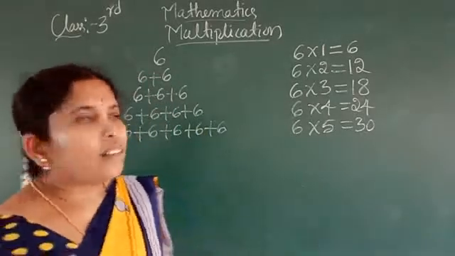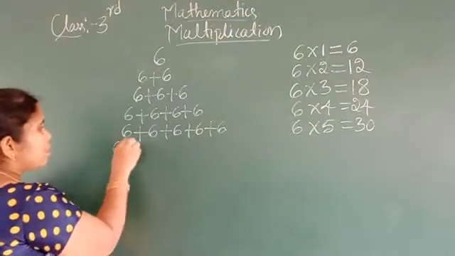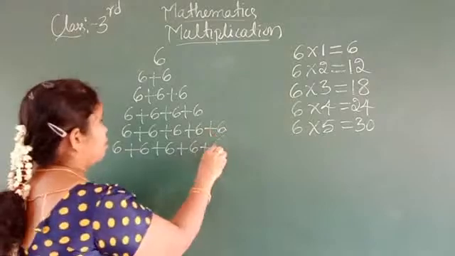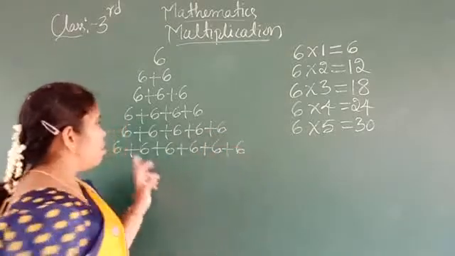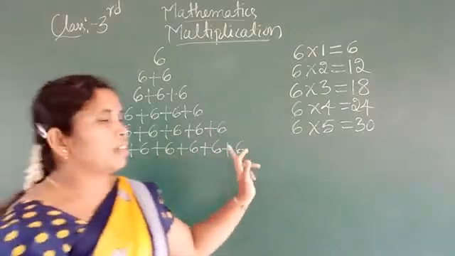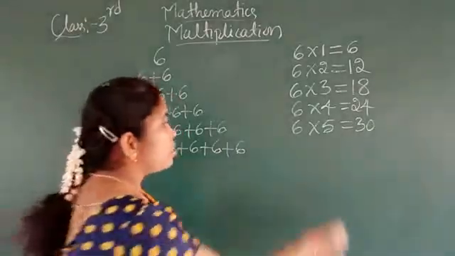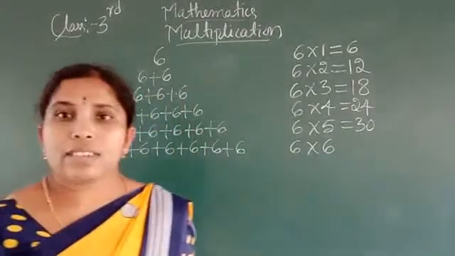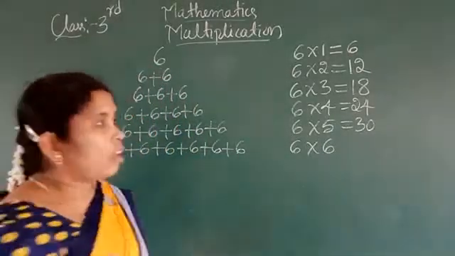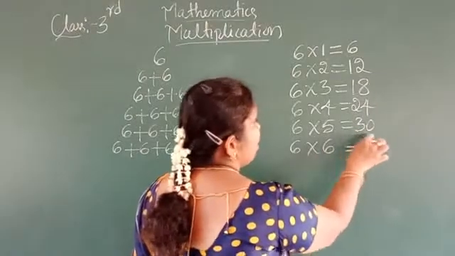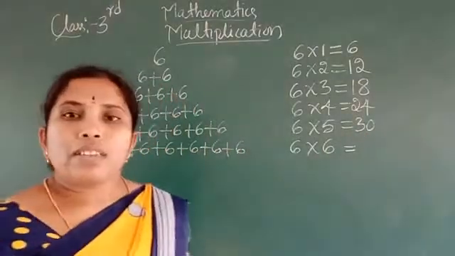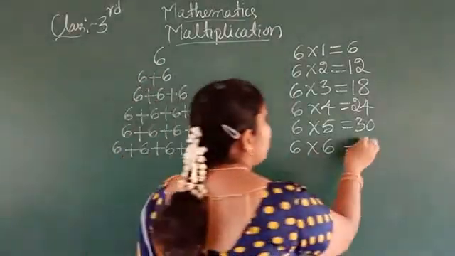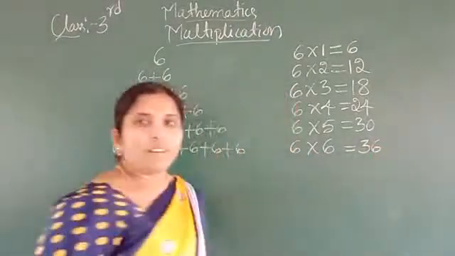Okay, students. So then after that, 6 plus 6 plus 6 plus 6 plus 6 plus 6. See, 1, 2, 3, 4, 5, 6. Here 6 how many times is there? 6 times. Okay. So from 5 times we get 30. For 6 times, 30 plus 6, 36.